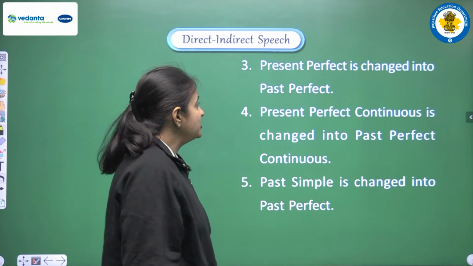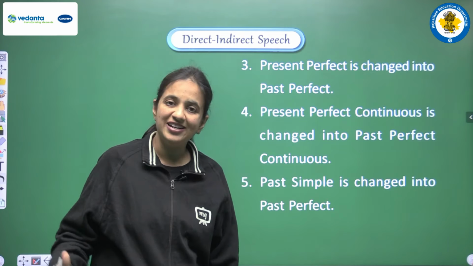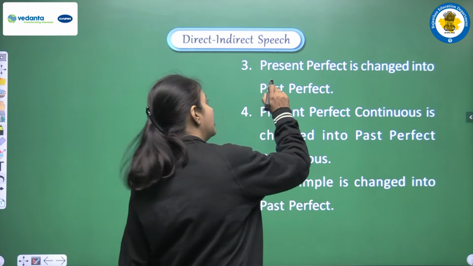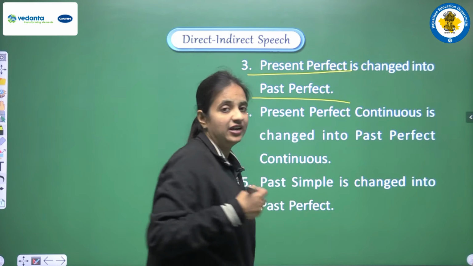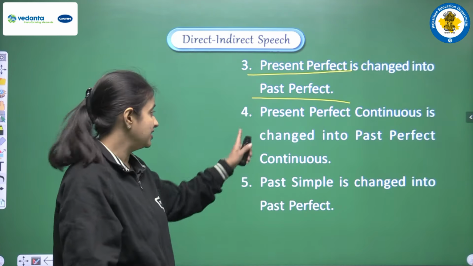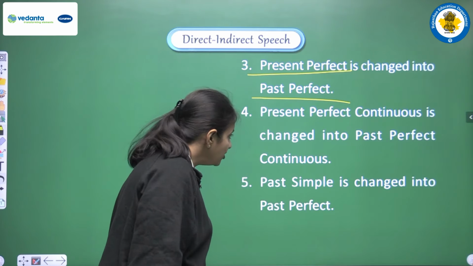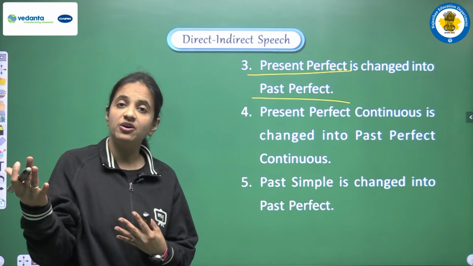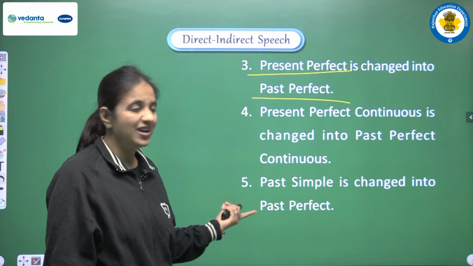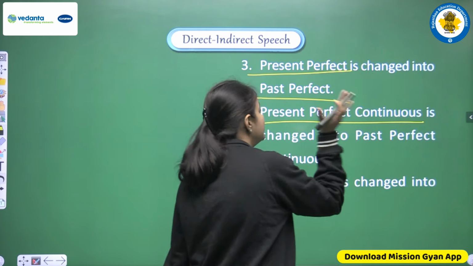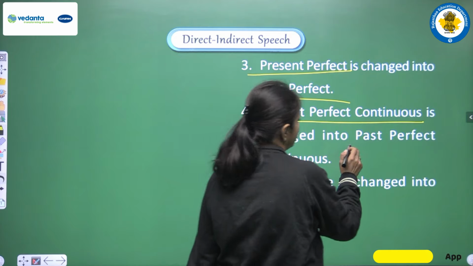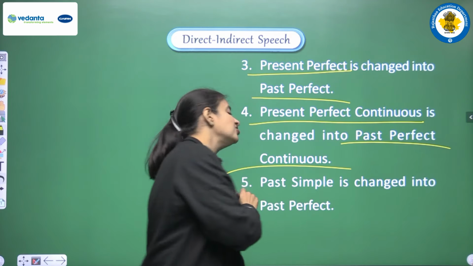Next, present perfect is changed into past perfect. Similarly, we are doing the changes. If we are having present perfect, then we have to convert present perfect into past perfect. Next one, present perfect continuous is changed into past perfect continuous. So similarly, if we are having present perfect continuous, then we have to convert this tense into past perfect continuous.